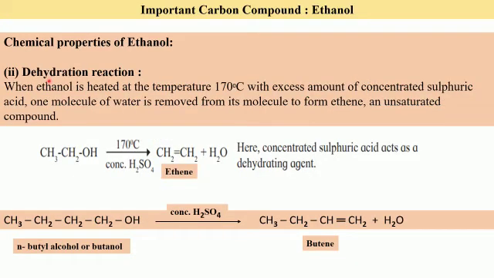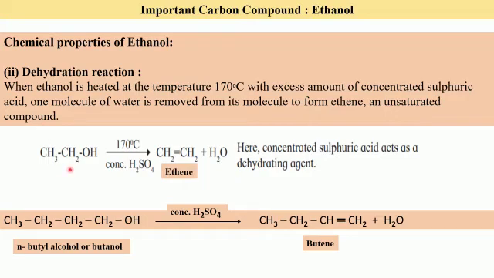Coming to the second chemical property of ethanol, dehydration reaction. When ethanol is heated at temperature 170 degrees Celsius with excess amount of concentrated sulfuric acid, one molecule of water is removed from its molecule to form ethene. So when ethanol is heated with sulfuric acid at 170 degrees Celsius, one water molecule gets removed and it gives rise to ethene, which is an unsaturated compound.